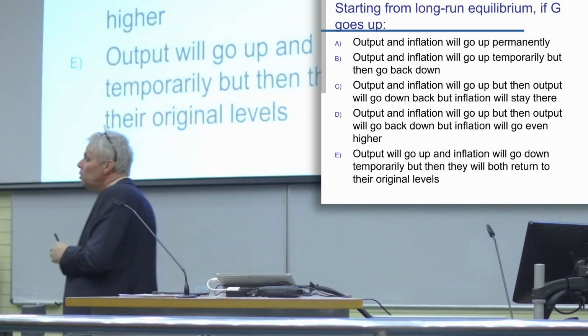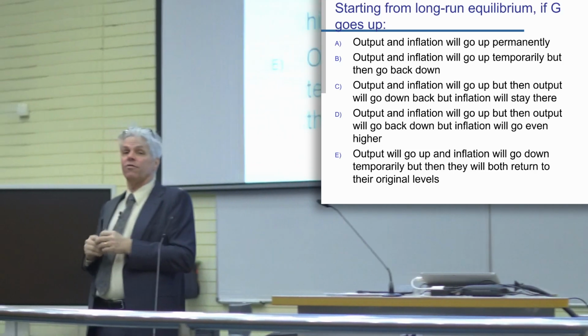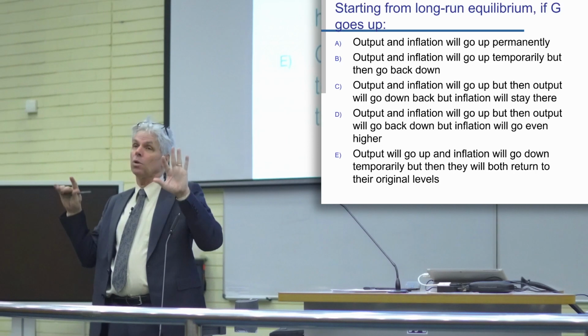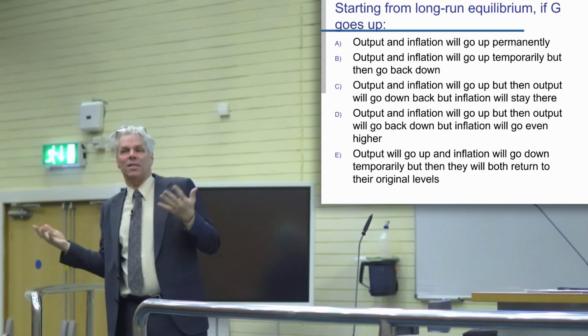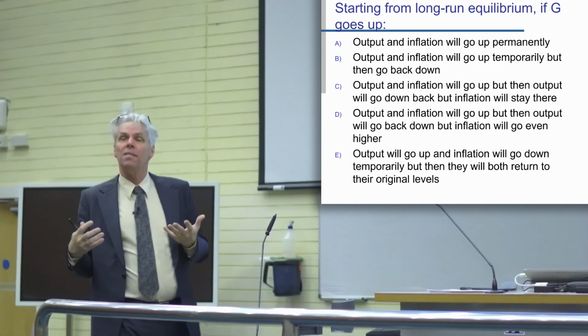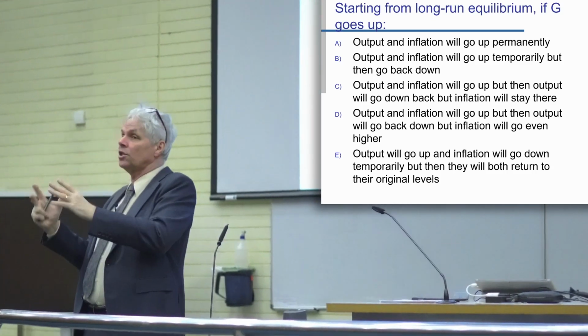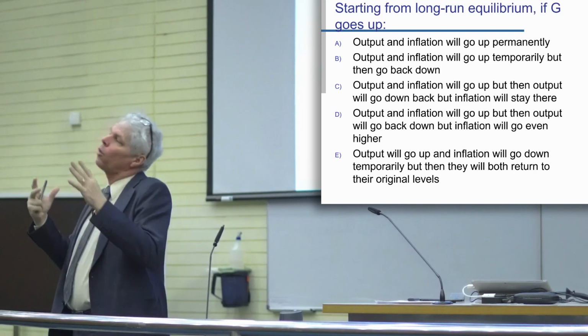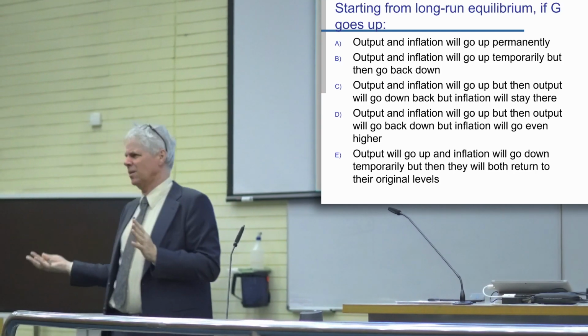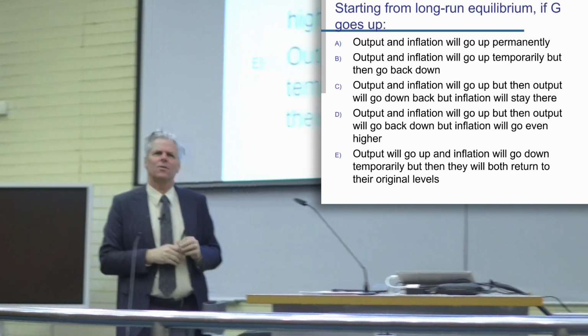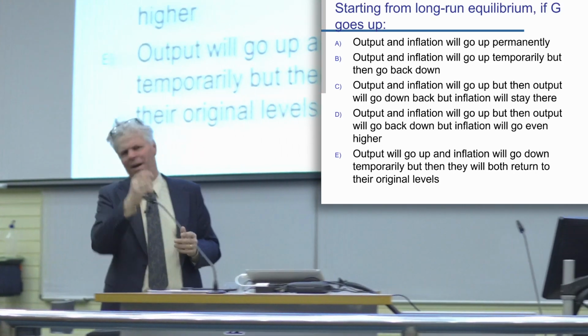When in doubt, you should always start models from equilibrium, because the real world isn't that way. The real world is messy, but the model isn't the real world. The model is a story about the real world, and it works best if we start it from equilibrium, unless told otherwise, which I don't think in my 30 years I've ever told anyone otherwise. I might have at some point.